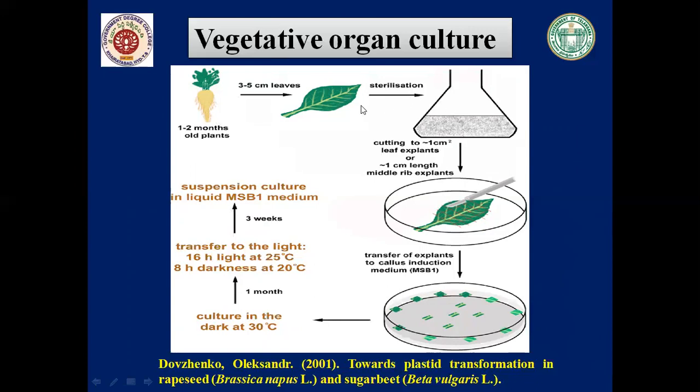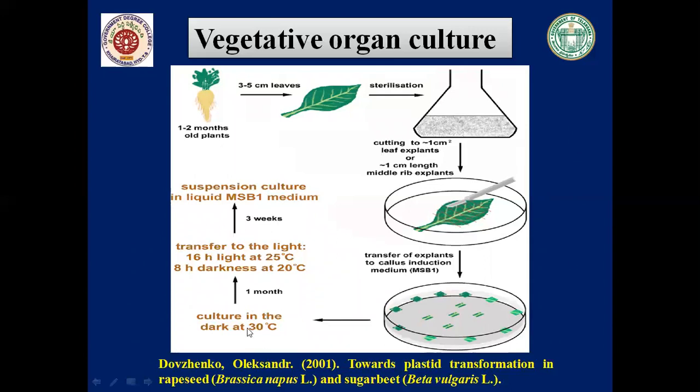So the leaf is surface sterilized. Everything is done, and after that, with the help of a scalpel, they have excised the leaf into small bits, and then they have transferred the explant onto the MS medium. So that callus induction takes place. All this petri dish along with the explant, or it may be the flask or test tubes where the explant is present, should be placed in the culture room. For this one, they have placed it in the dark at 30 degrees centigrade. So depending on the plant also, it changes.